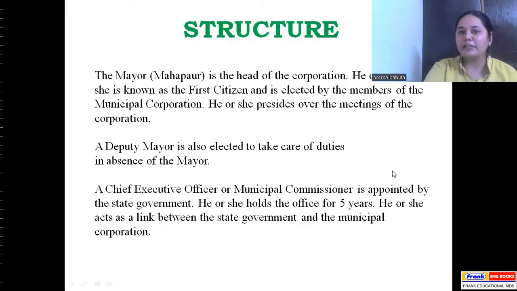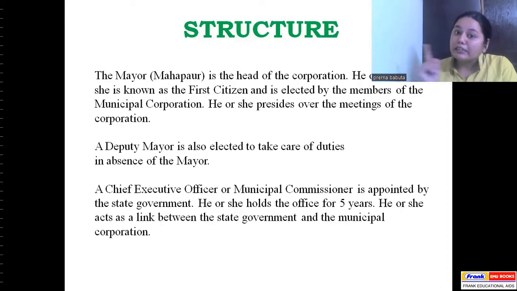Okay, moving ahead. Then you have the structure head. So the mayor, he or she is the head of the corporation. So one who is heading the entire municipal corporation is called the mayor. He or she is also known as the first citizen and is elected by the members of the municipal corporation. So like we studied, from amongst the bunch, they select a chairman and a vice chairman.